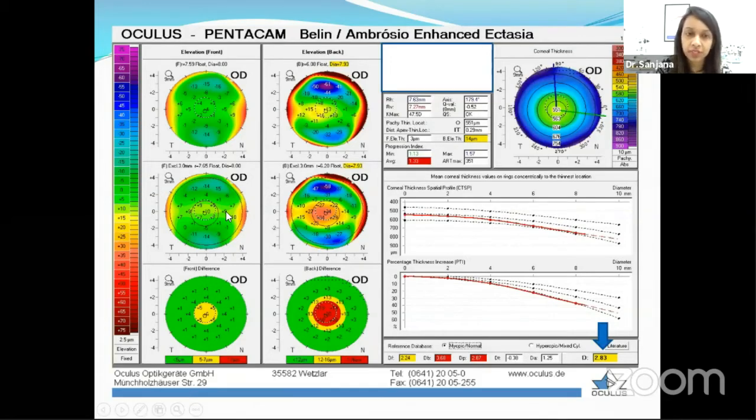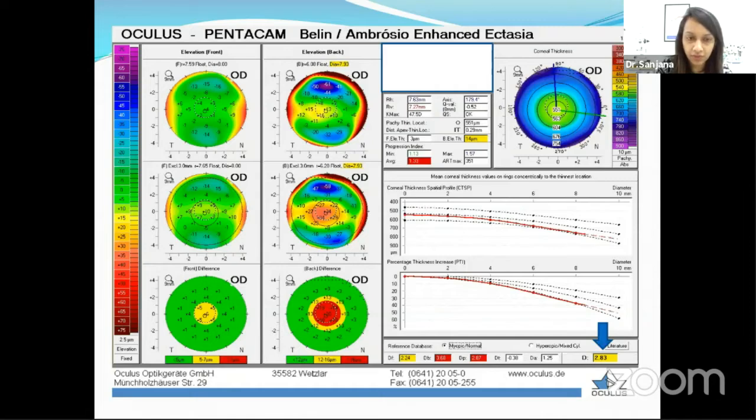This exclusion map is formed when about 3 millimeters around the steepest axis is excluded and an exaggerated map is taken. The third one is called a difference map, which takes into consideration the difference between the two and forms a picture this way. It is more important to look at this difference map. Again, there are certain values mentioned over here. If everything is in green, that means the difference is less than 5 and it's considered to be normal.